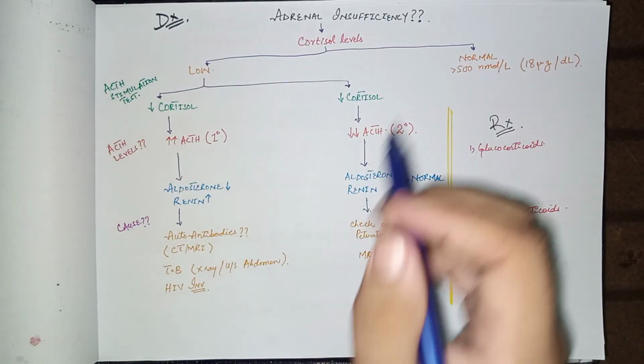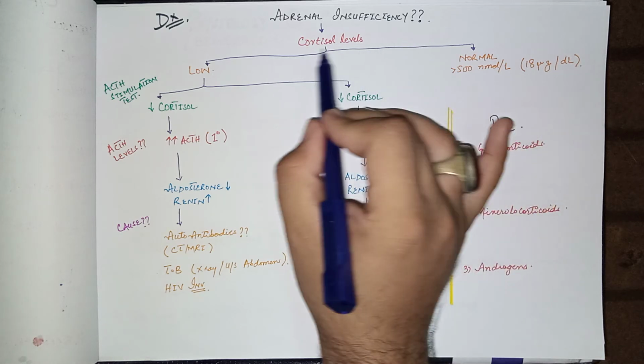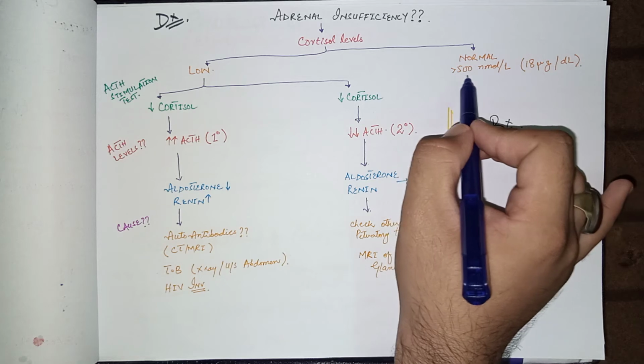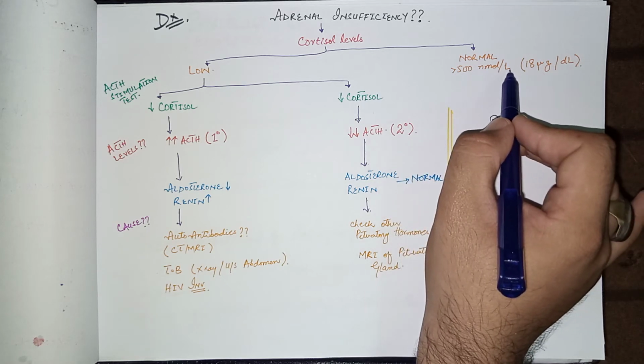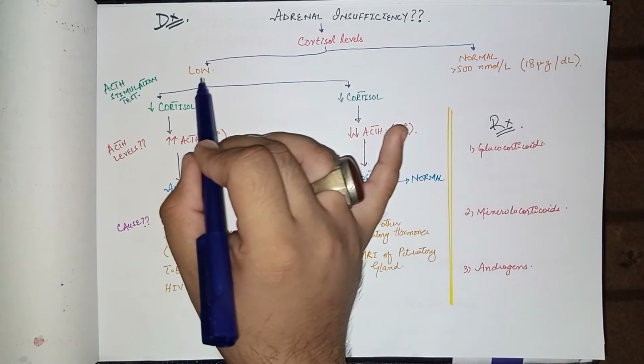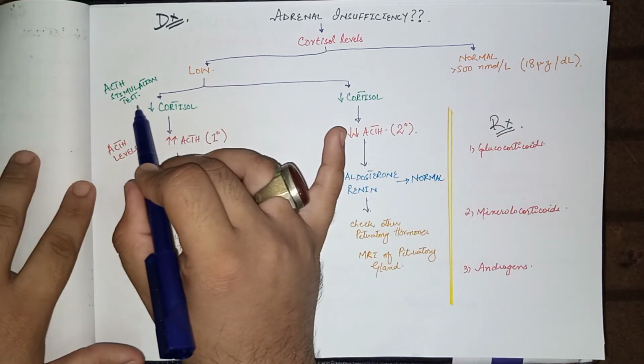Now come to the diagnosis of adrenal insufficiency. Check the cortisol levels. If the cortisol levels are normal, that is more than 500 nanomole per liter, then consider another diagnosis. But when the levels of cortisol are low, then perform the ACTH stimulation test.